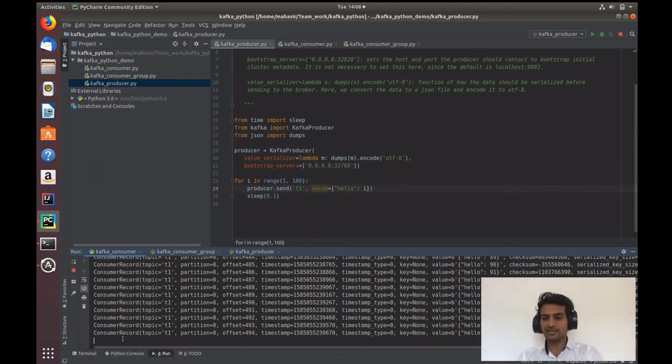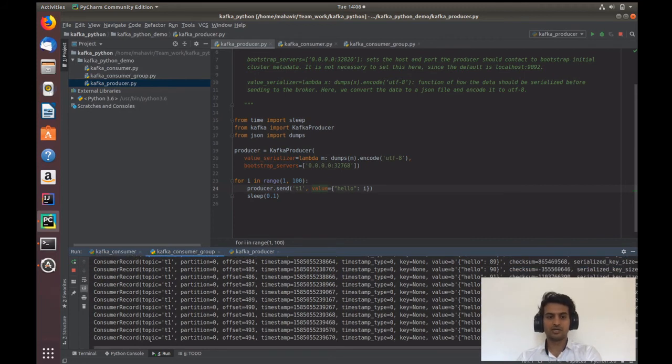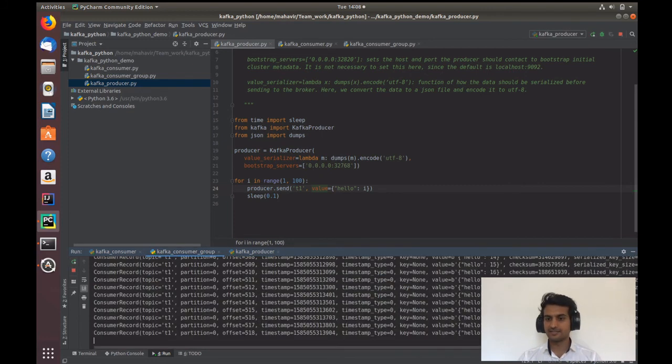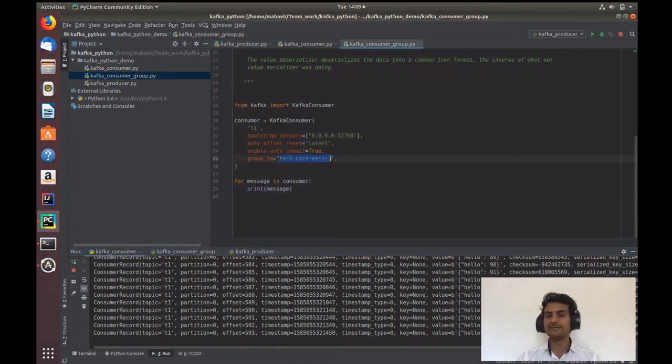Now let me quickly show you again by producing these messages. See, the messages are coming in one consumer, and in the second consumer also the same messages are coming. This is how you can send one message of the Kafka topic to as many consumers as you want, and all consumers can do different processing on the same message, and Kafka makes sure it goes correctly to each consumer you have mentioned. The trick is that you have to give a different group ID.